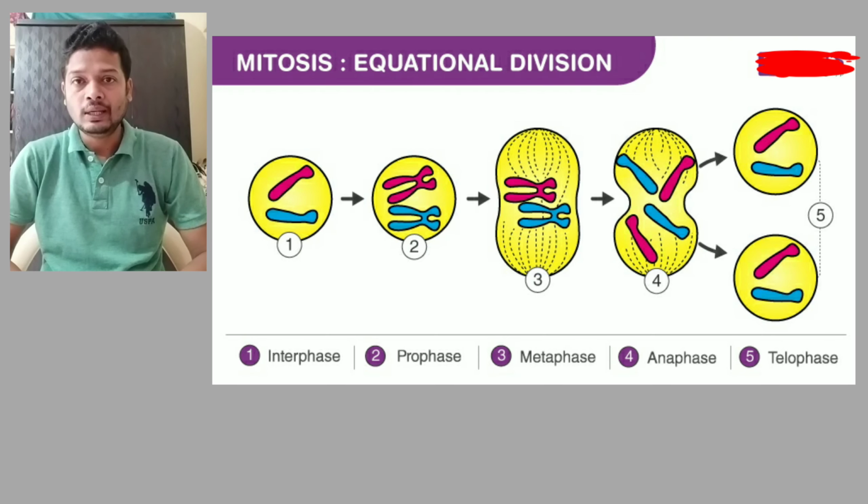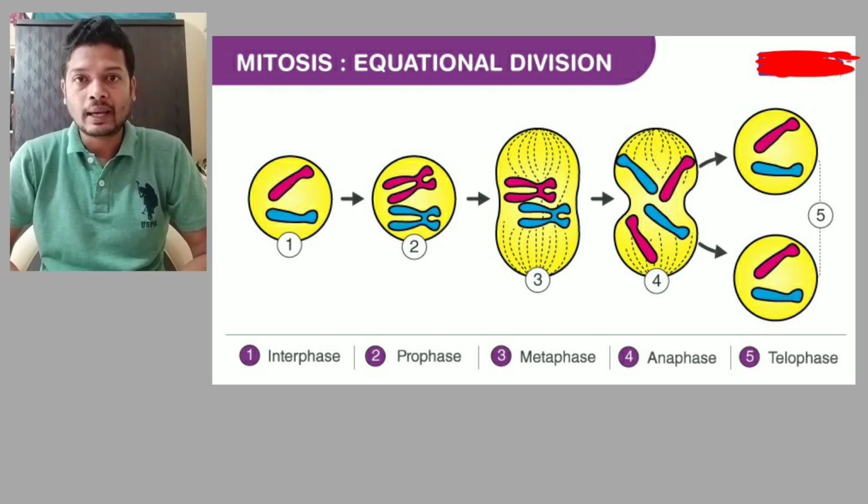Good morning, everybody. So today we're going to start with meiosis. Last period we finished with mitosis. We discussed in detail what mitosis is, where it occurs, and what its significance is. Now we'll have just a recap of it.